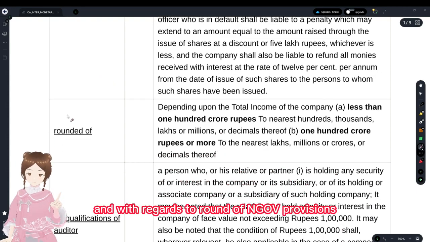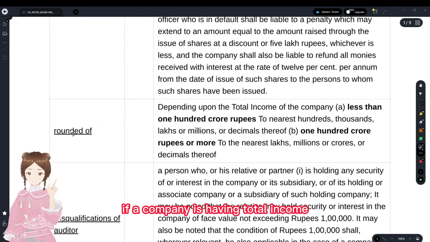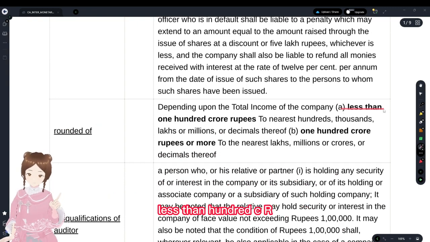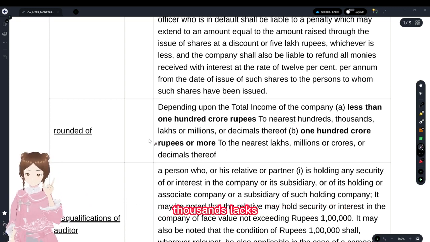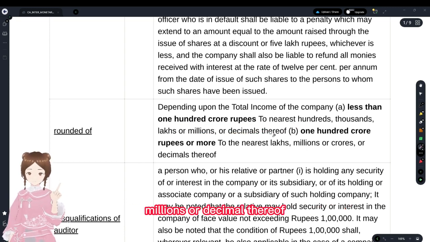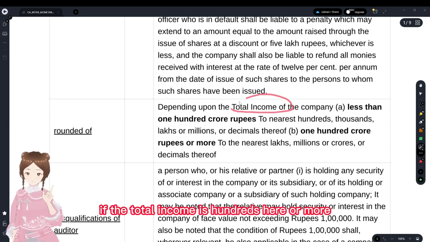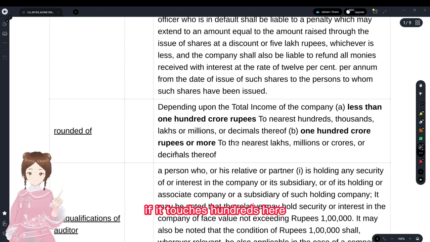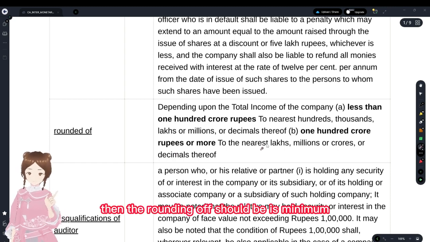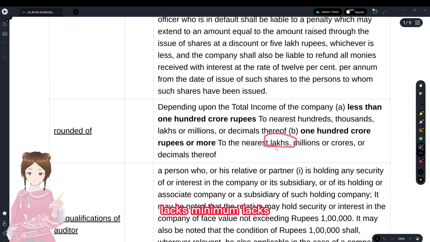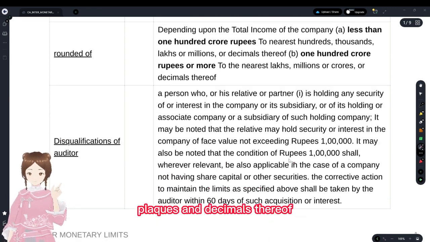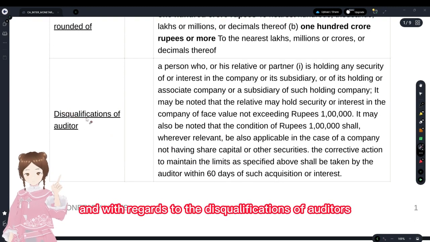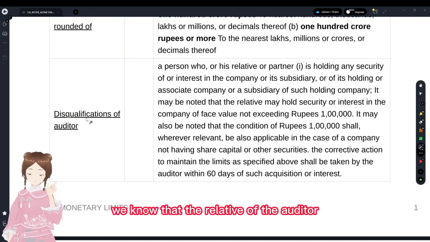And with regards to rounding off provisions, if a company has total income less than 100 CR, then it could be rounded off to the nearest hundreds, thousands, lakhs, millions, or decimals thereof. Moreover, if the total income is 100 CR or more, if it touches 100 CR, then the rounding off should be minimum lakhs, not hundreds or thousands. Minimum lakhs and decimals thereof.